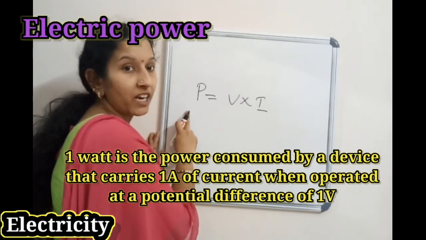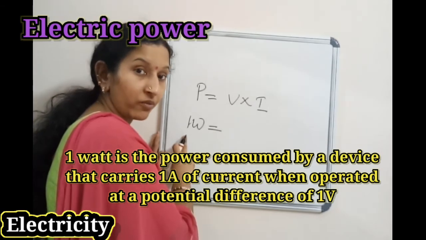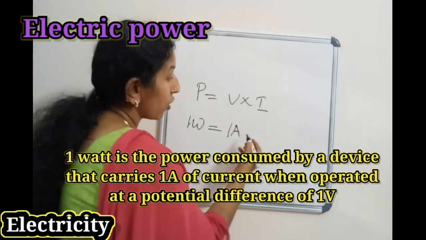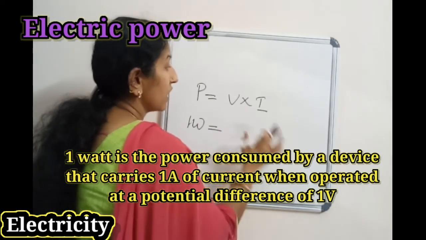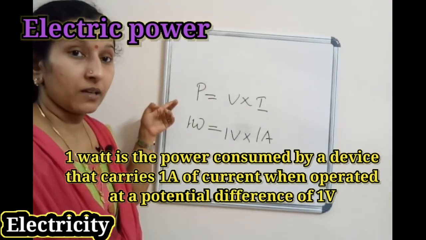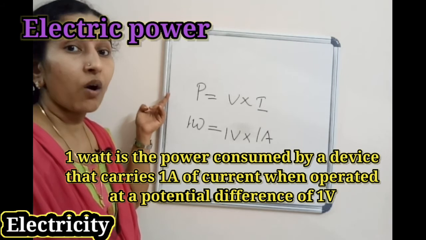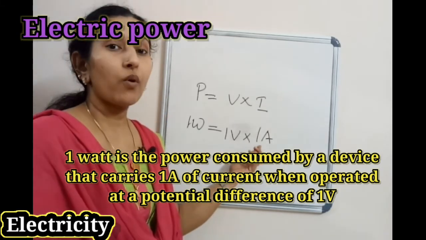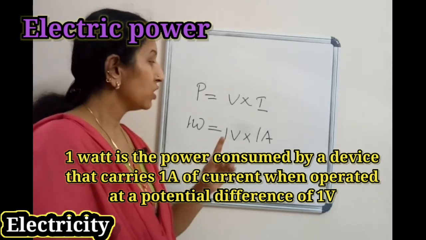So the power consumed by a device is 1 watt when 1 ampere of current flows through it and it is operated at a potential difference of 1 volt. 1 watt is the power consumed by a device that carries 1 ampere current operated at a potential difference of 1 volt. 1 W equal to 1 V into 1 A.